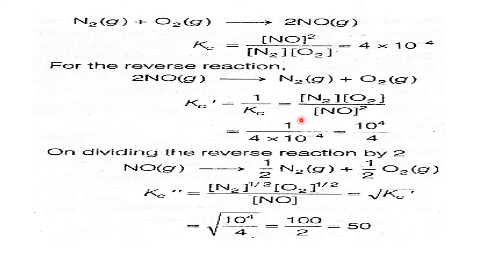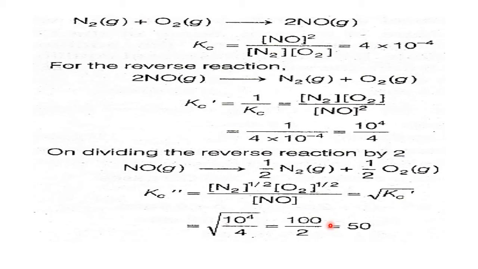If you take the square root, the square root of N2 means half, the square root of O2 means half, and for NO raised to 2, into half, equals 1 only. That means if Kc is this much, Kc prime is equal to the inverse of Kc, and Kc double prime is equal to the square root of Kc prime.